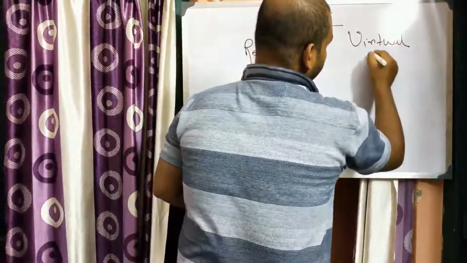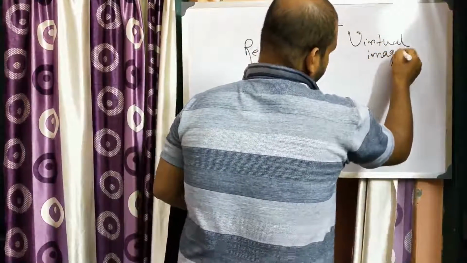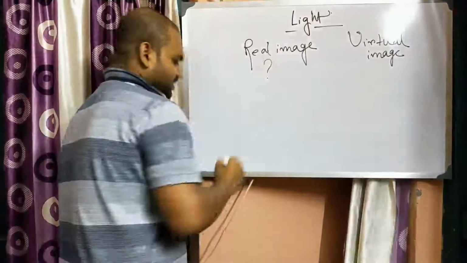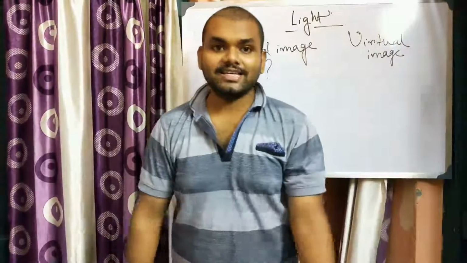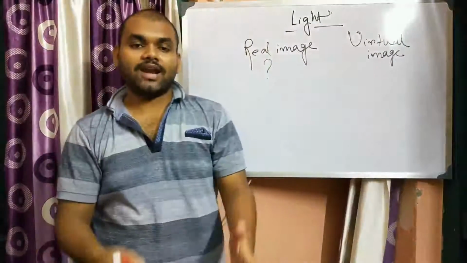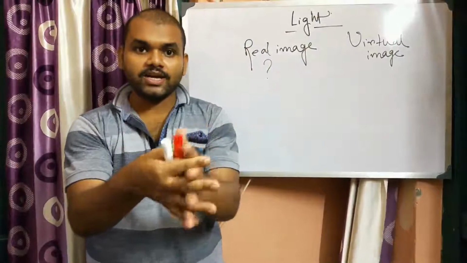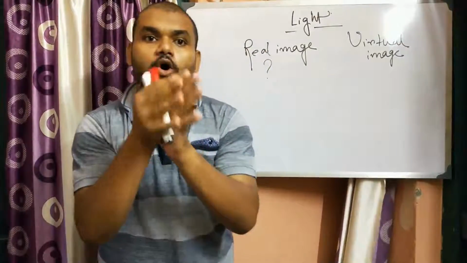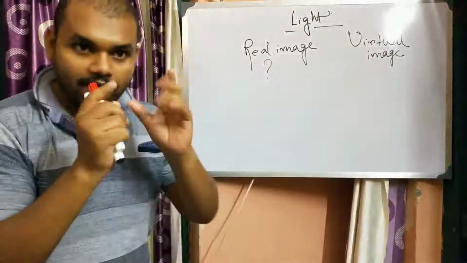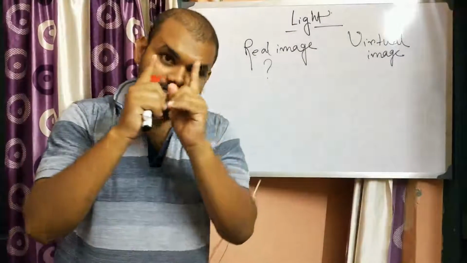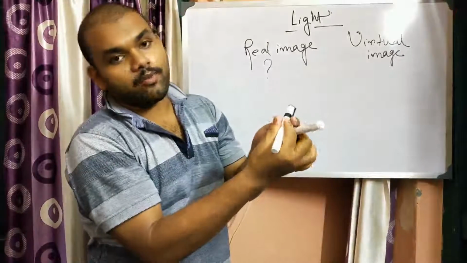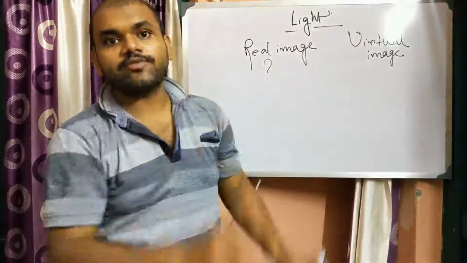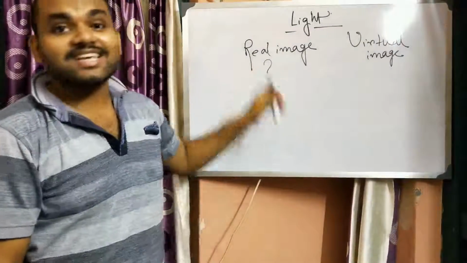Now what is this real image? A real image is a particular kind of image which forms whenever light rays actually meet at a point after reflection or refraction. So after reflection or after refraction, if two light rays meet at a particular point, then such kind of images are known as real images.